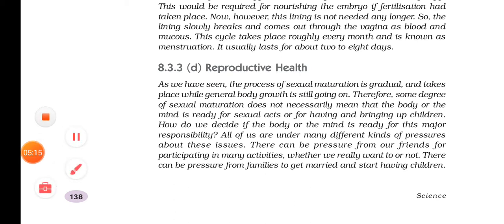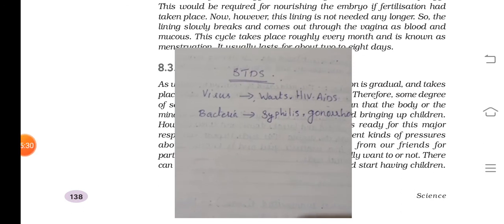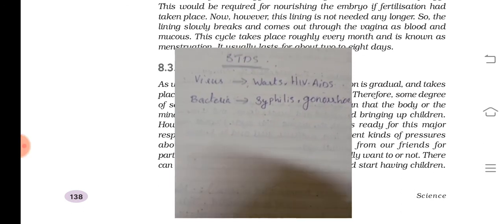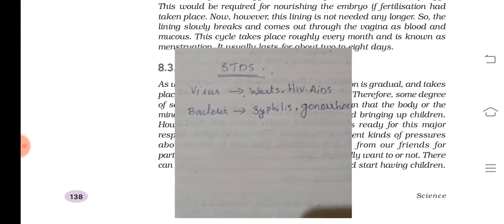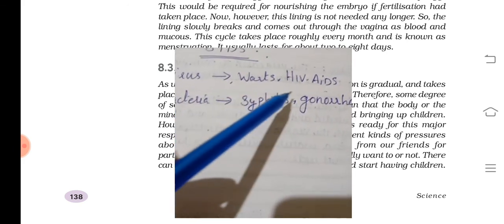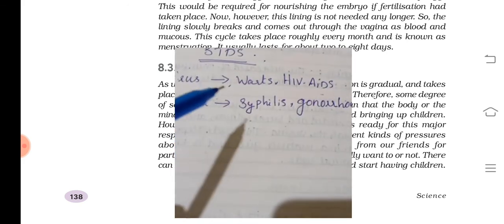There can be viral diseases and bacterial diseases, and all these diseases which are spread through sexual contact are known as STDs. STDs means sexually transmitted diseases. There can be viral STDs or bacterial STDs. Viral STD examples are warts, and HIV/AIDS.